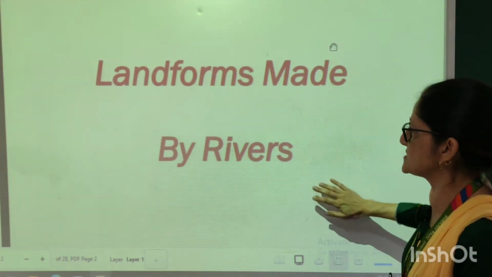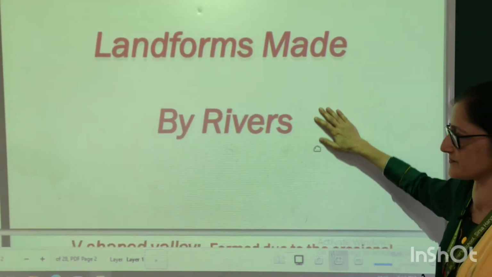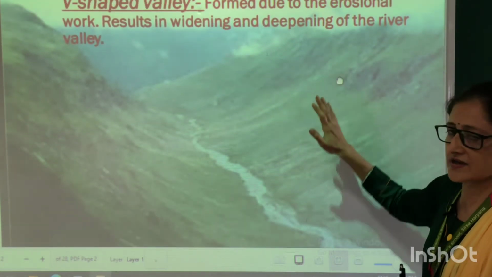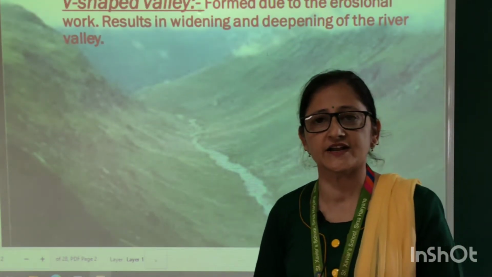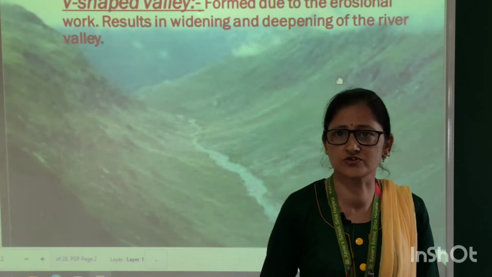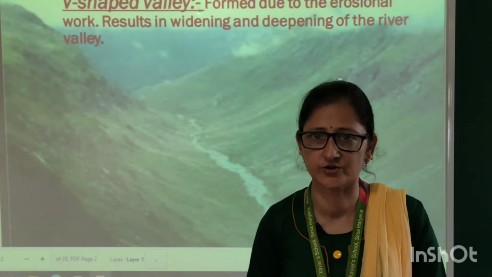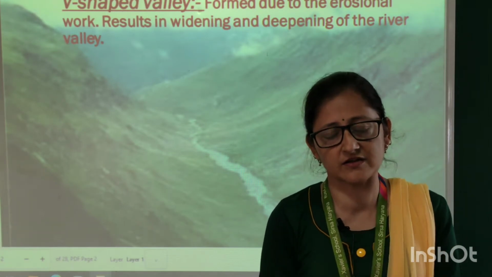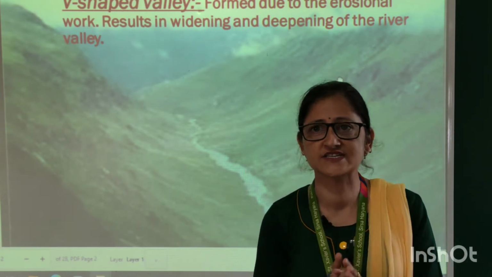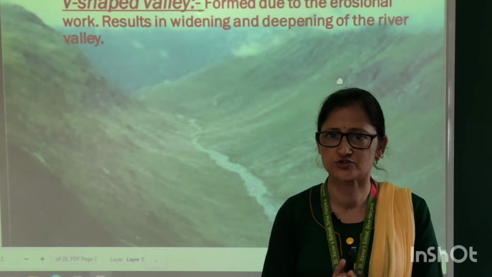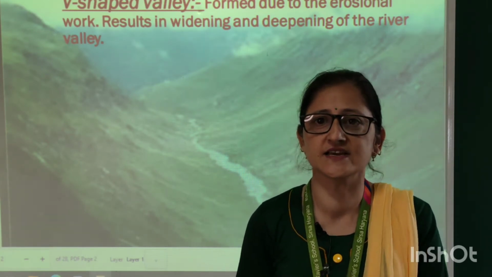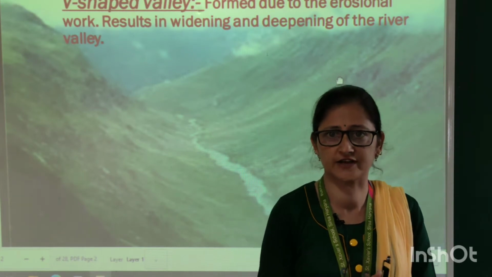First are the landforms made by the rivers. Now we know that rivers are the major source of weathering and erosion. The place from where the river starts is known as the source of the river, and the place where the river ends is known as the mouth of the river.